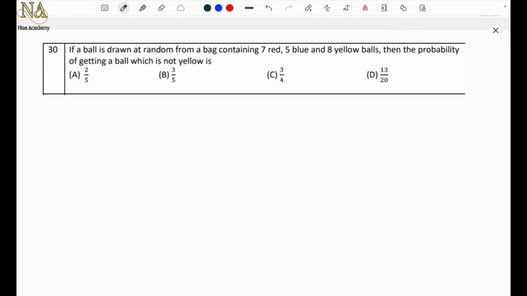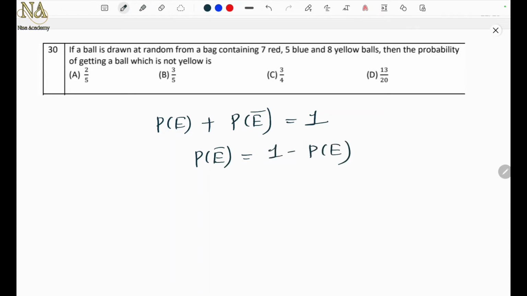Question number 30. If a ball is drawn at random from a bag containing 7 red, 5 blue and 8 yellow balls, then the probability of getting a ball which is not yellow. Now you know that P of E plus P of E complement is equal to 1, right? Probability of event happening plus not happening equal to 1, right? So what is P of E complement? Complementary means they are called. So 1 minus what? P of E, right? So here we will find the probability of getting a ball which is yellow, okay, and then just subtract it from 1. So that will be the answer.